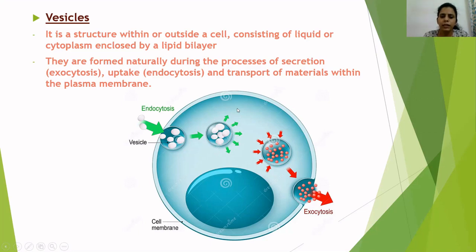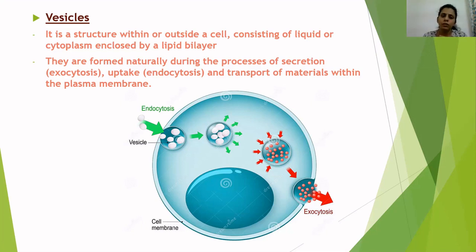If the cell has to excrete any waste product, or any toxic product synthesized inside the cell, those products get accumulated and covered by a thin membrane, and later the cell transports it outside the cell. That is known as exocytosis. So in the process of secretion, that is exocytosis, uptake, endocytosis, and transport of materials within the plasma membrane, what helps is vesicles.